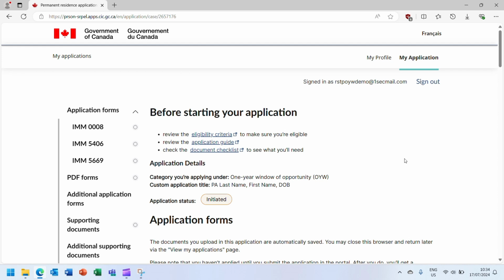Now, let's look at how to complete and upload the mandatory application forms and supporting documents for a one-year window application. On the left-hand side of the page, you can see a quick navigation menu that shows the various sections that make up this page. Before starting, please refer to the IMM 5578 guide and the document checklist that are both linked at the top of this page for further information on the eligibility and application requirements for the one-year window, and to see what you will need to complete the application.